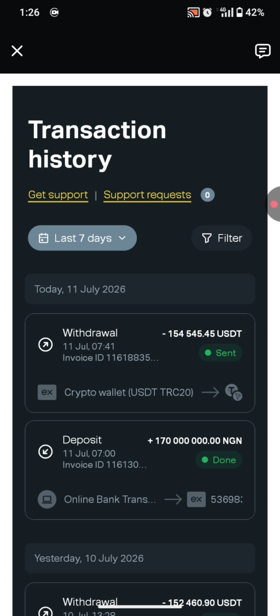Now there are a lot of people who are still claiming that there is no arbitrage on Exness. They've been using Exness for years and they have not seen any arbitrage. What I have to tell you guys is that information is power. If you don't have information, then you wouldn't know what to do with it. You wouldn't know the right thing to do to get access to something like this. So I'm giving you this information absolutely free of charge.